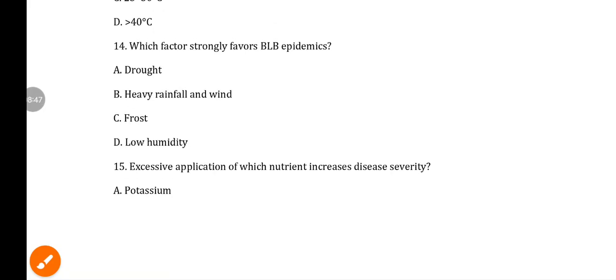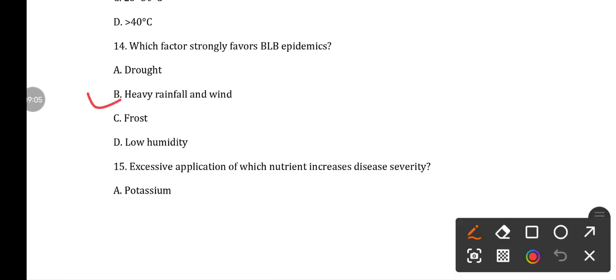Next, question number 14. Which factor strongly favors BLB epidemics? Option A drought, option B heavy rainfall and wind, option C frost, option D low humidity. So here the answer is heavy rainfall and wind. So this is actually responsible for the secondary spread of the bacterial cells. That's why that is leading to the BLB epidemic.